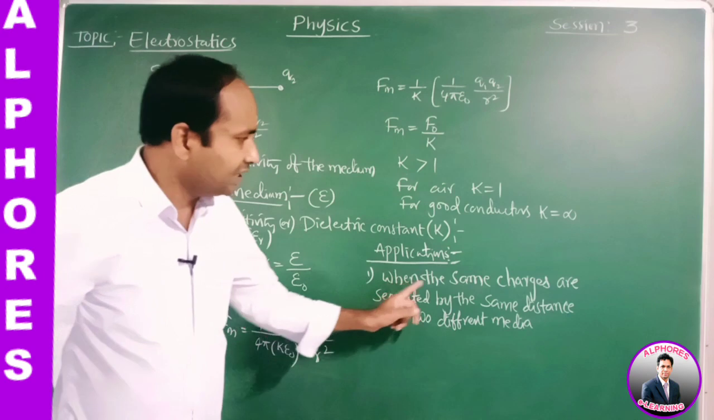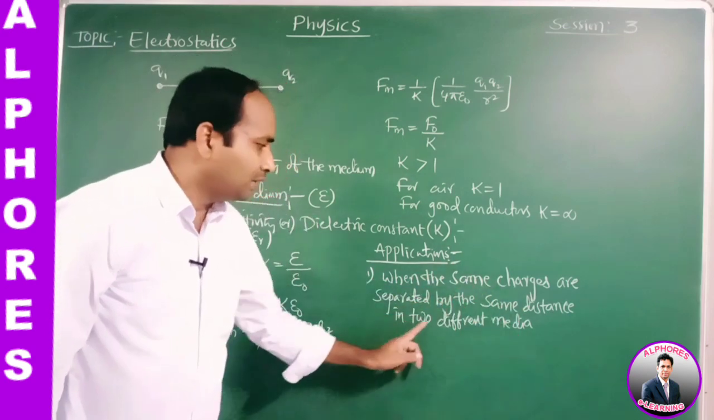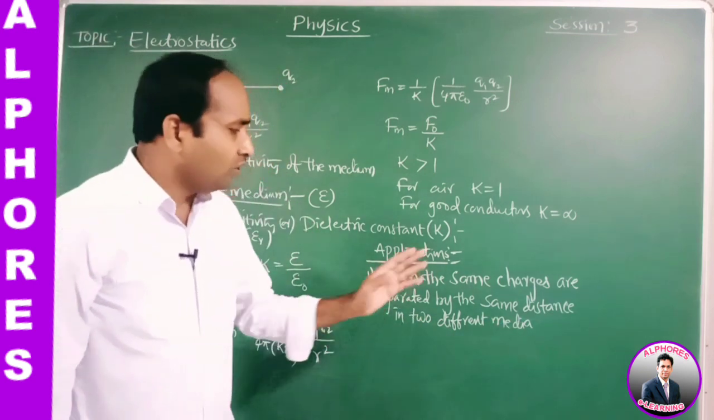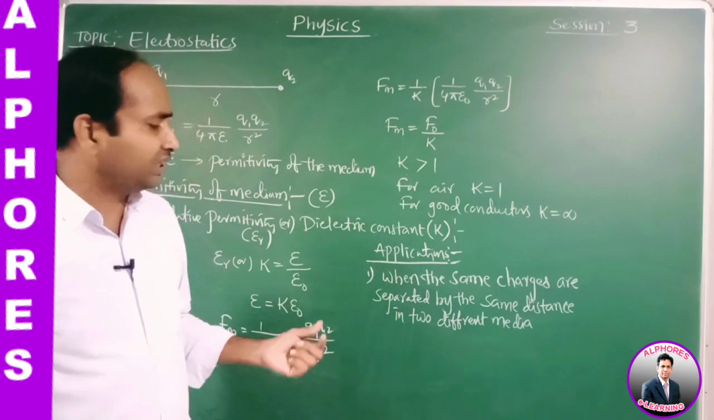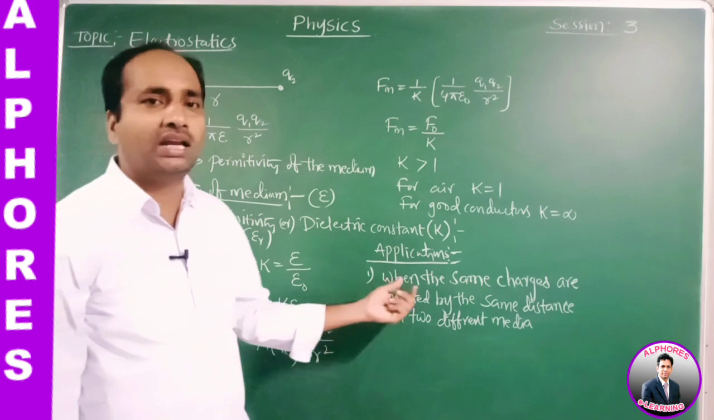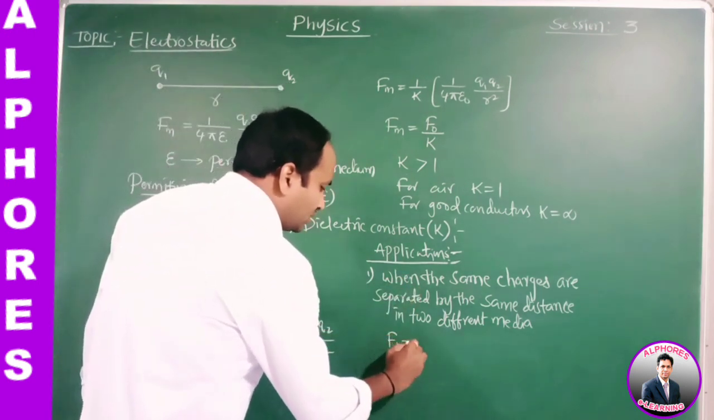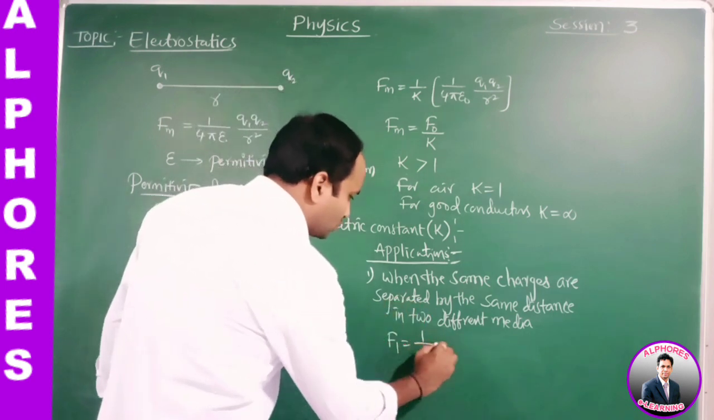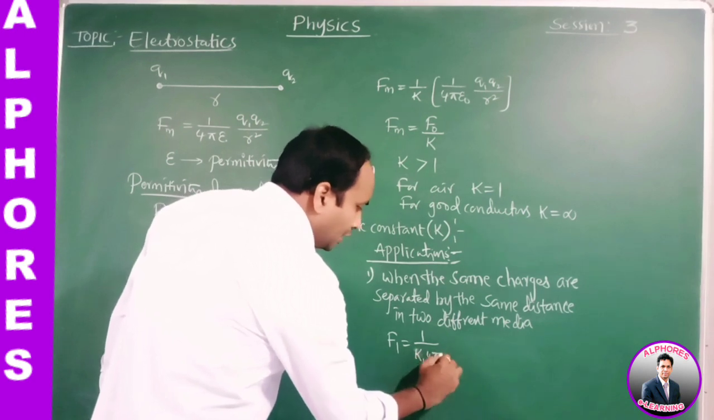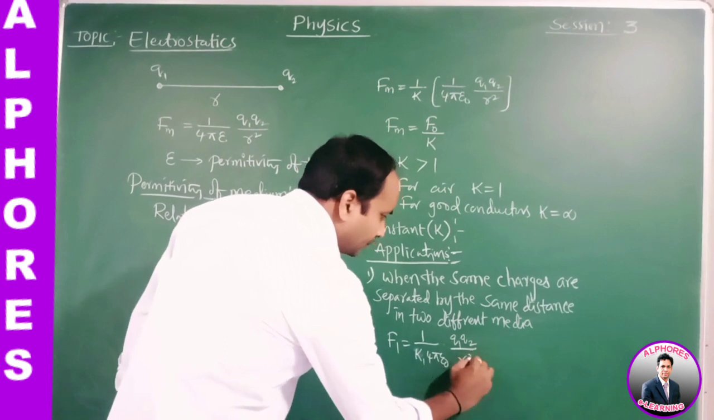See here, same charges separated by the same distance but into different media. Let us take initially the two charges separated in a medium of dielectric constant K1. Then we may write the force between them, F1, is equal to 1 by K1 of 1 by 4 pi epsilon naught Q1 Q2 by R square.